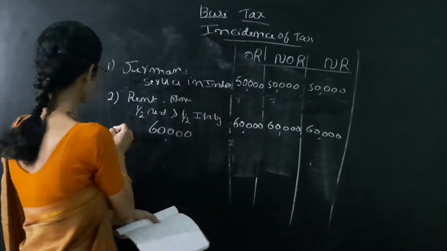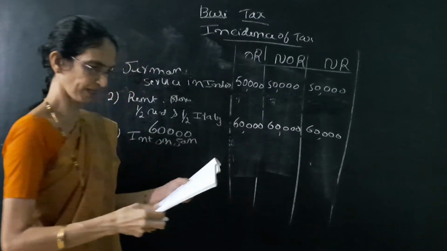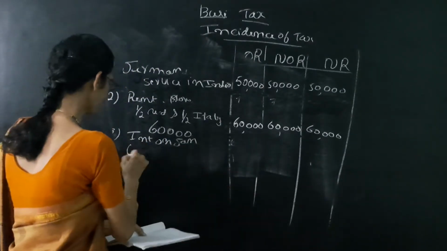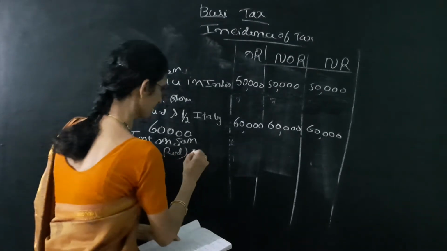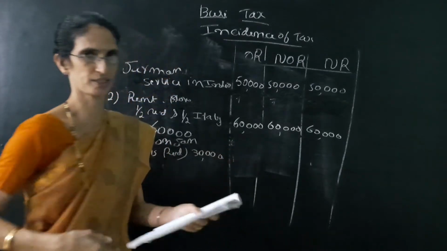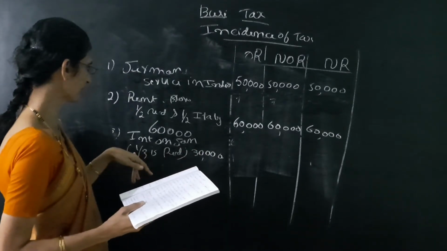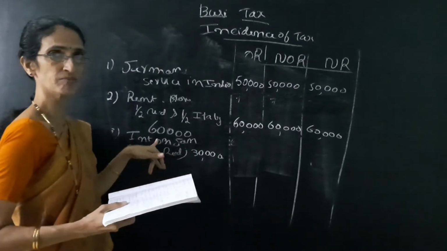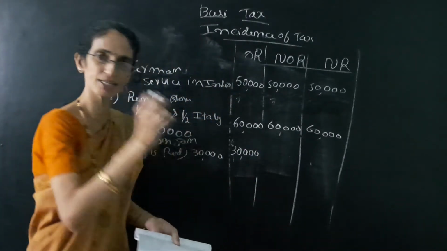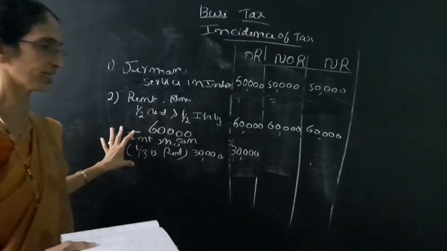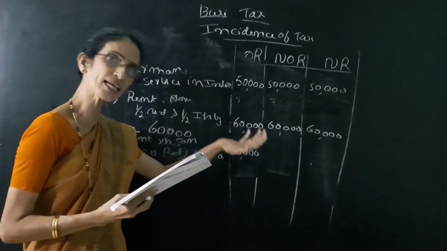Next, interest on Japan Development Bonds. Within bracket it is given 1/3 is received in India. Then the amount is given in the outer column as 30,000. It is important. So interest from Japan, so foreign income. Out of that 1/3 is received in India. So for foreign income, the first column is fully taxable. That is 30,000 fully taxable because it is a foreign income.